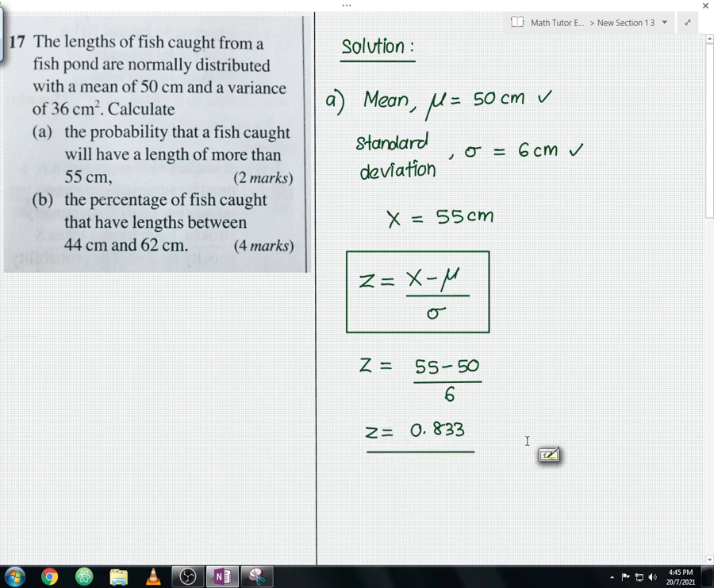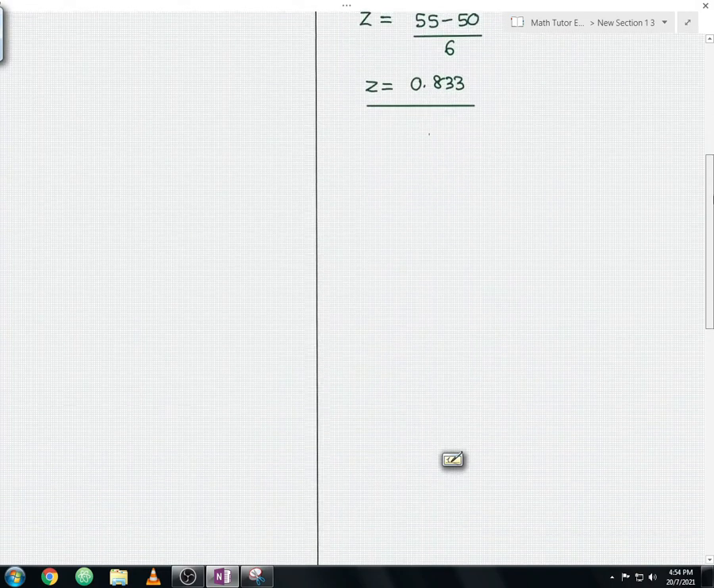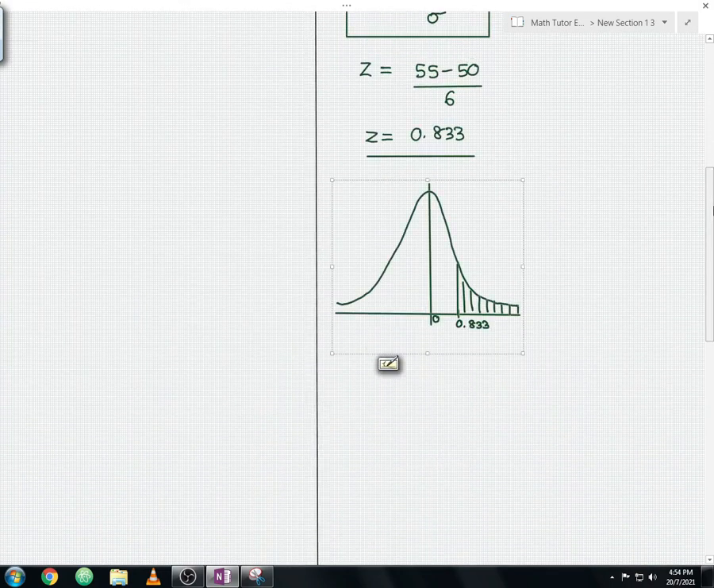Okay, once we get the Z value, the third step we need to do is sketch the bell curve. Okay, that will be our third step. So please give me some time, guys, to sketch the bell curve. Okay, so this is how your bell curve should look, guys.